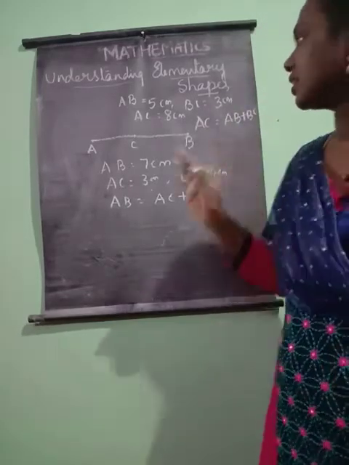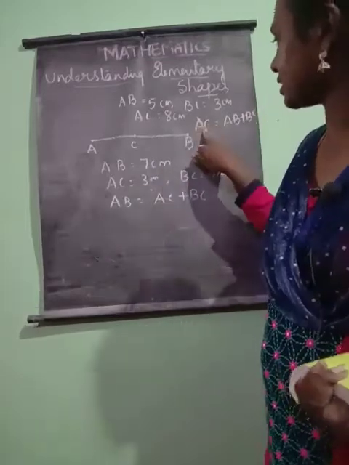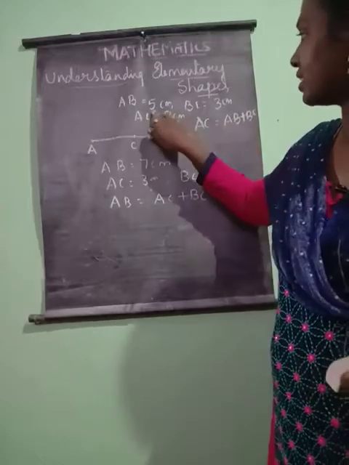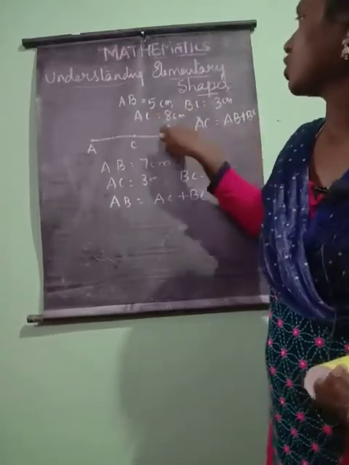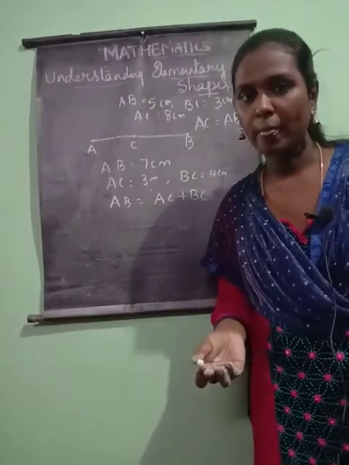So here AC is the line and B is the point which lies between A and C. AB is 5 centimeters, BC is 3 centimeters, so AC is totally 8 centimeters. Have you understood? Yes.